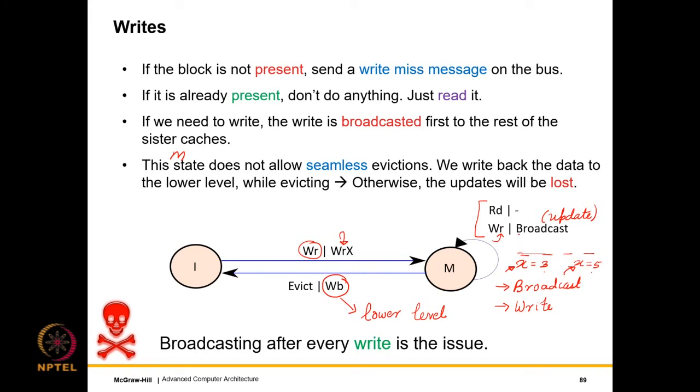And clearly, the most important source of overheads is the fact that we broadcast on every write. And this is an overhead in terms of time, power, and performance ultimately. So this is the part of the state machine where we have seen a similar interaction with the S state and an M state. So let us now complete the state diagram.